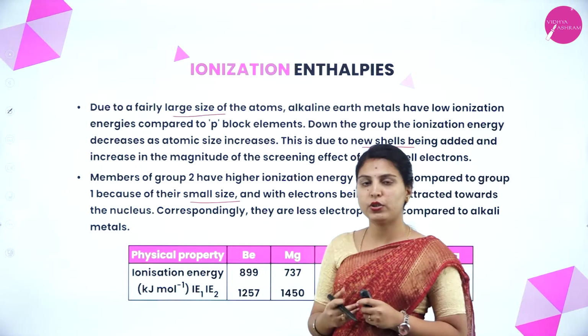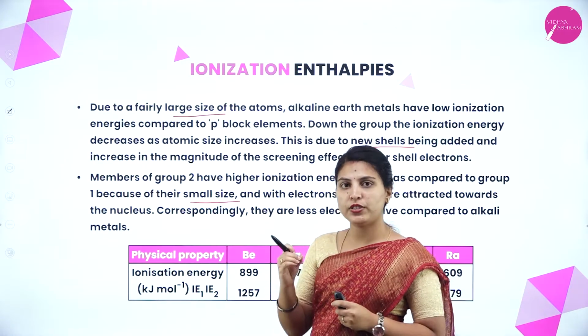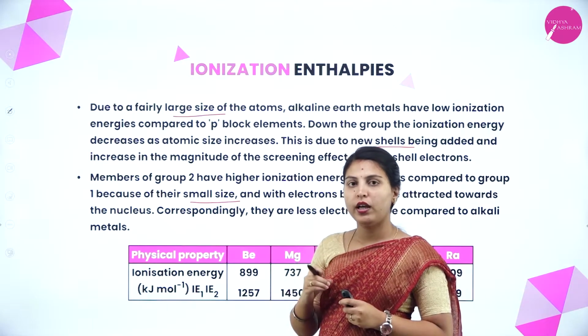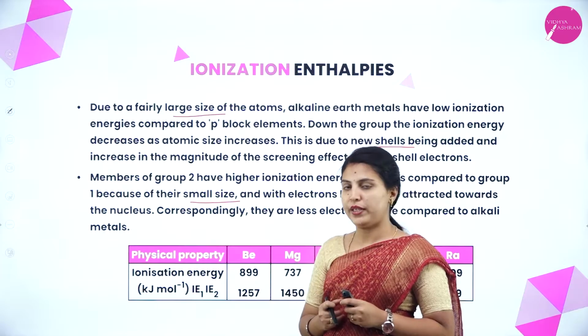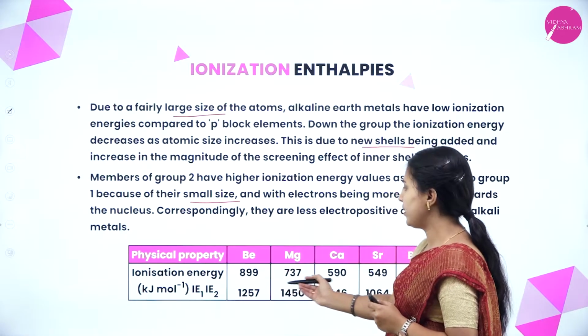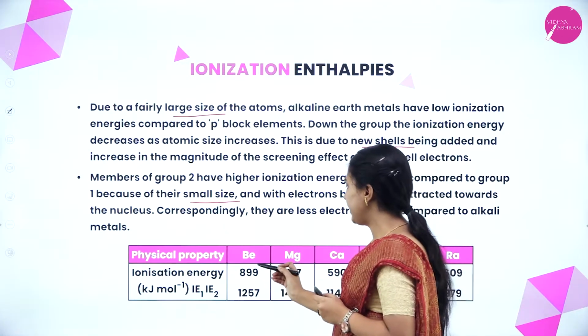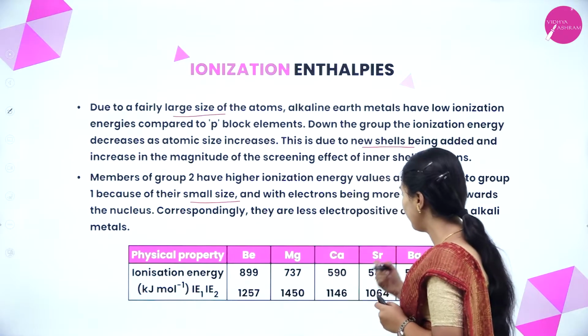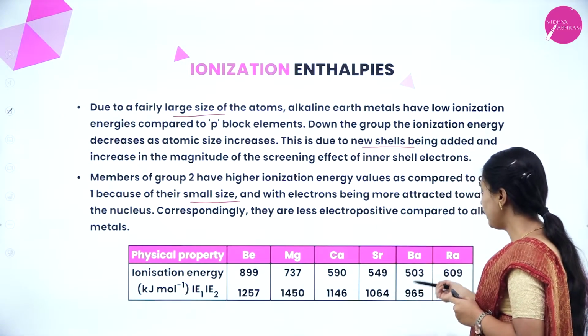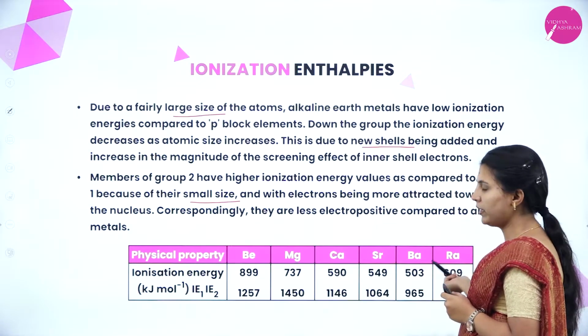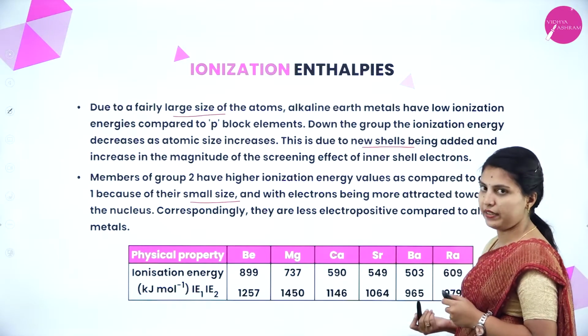Comparing group 1 and group 2, the electropositivity is less in group 2. Okay, this is ionization energy: 899, 737, 590, 549, 503, 609. It keeps on decreasing.